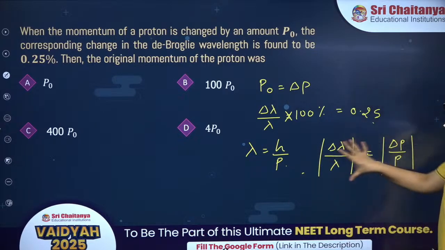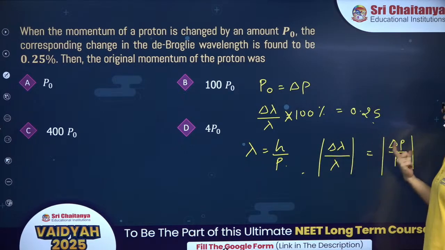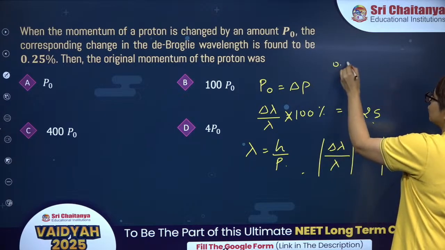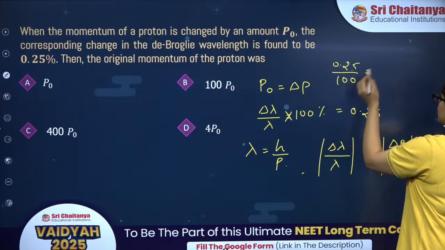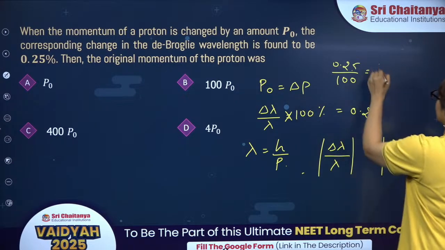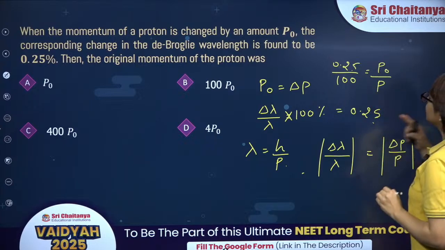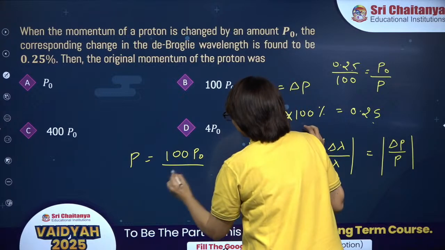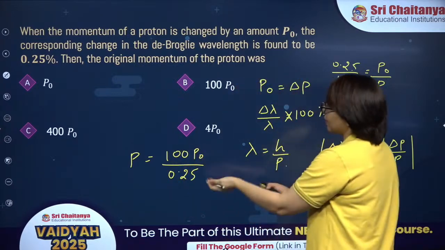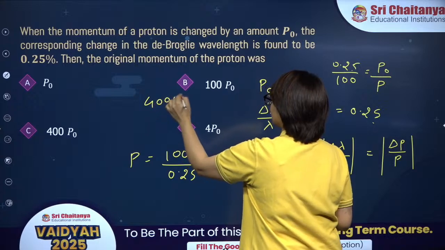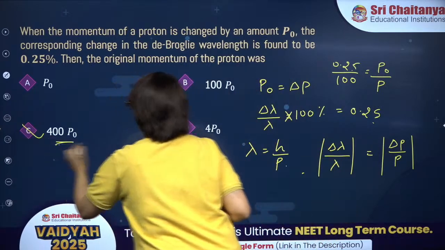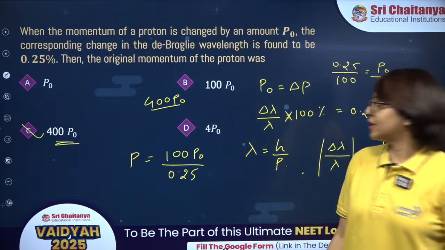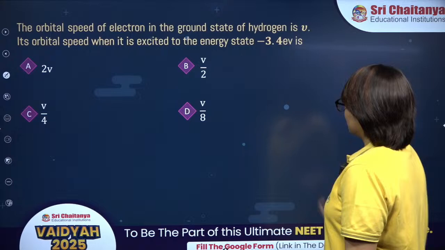So you can write the percentage change like this. Delta lambda upon lambda is 0.25 divided by 100 and it should be equal to delta p upon p. Delta p is p naught divided by initial momentum p. So initial momentum p will be 100 p naught divided by 0.25. 0.25 is 1 by 4, it will go up, so it will become 400 p naught. So correct answer is option C. Well done guys, good job everyone. Let's move on to the next one.